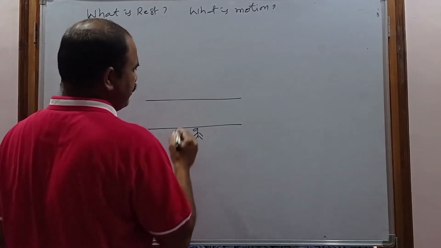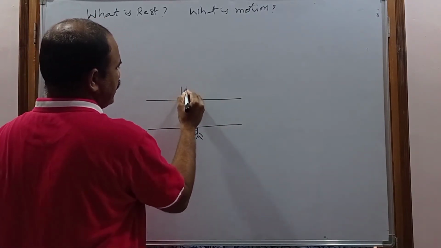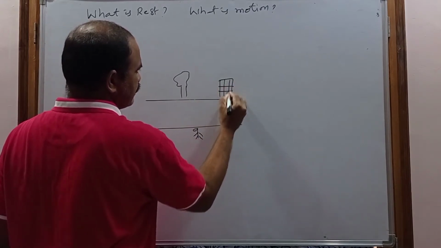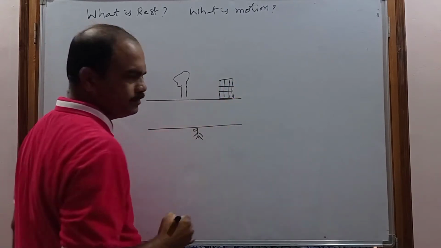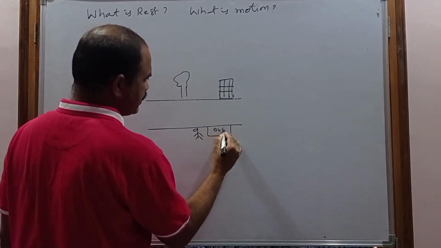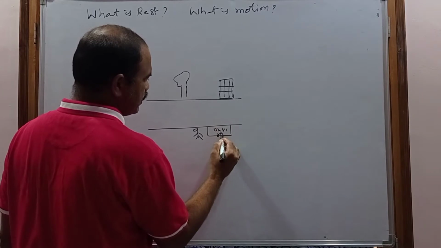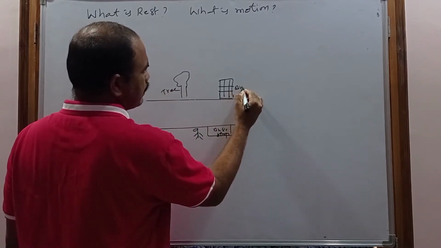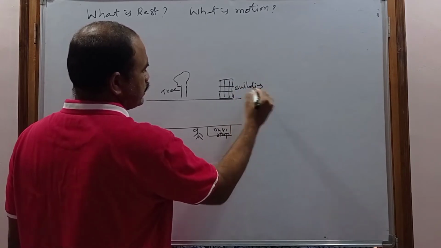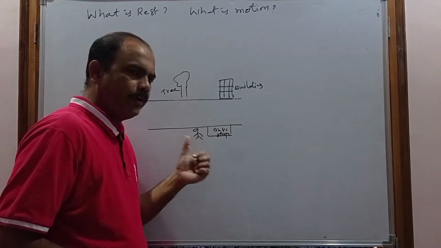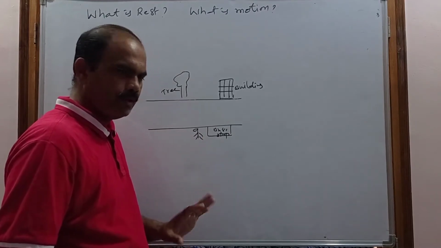For example, let us consider there is a tree and there is a building. Let us consider this is a building, and there is a bus stop. Let us consider this is a bus stop, and this is a tree, and now consider this is a building.